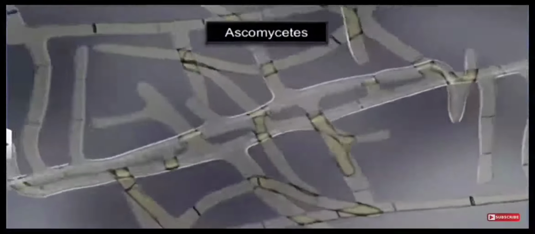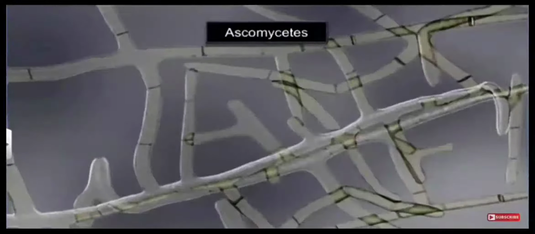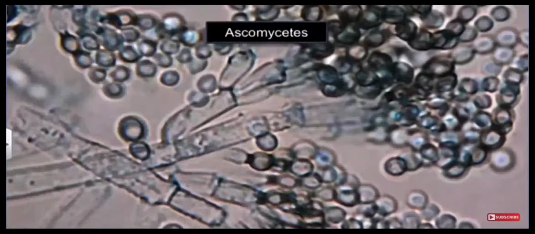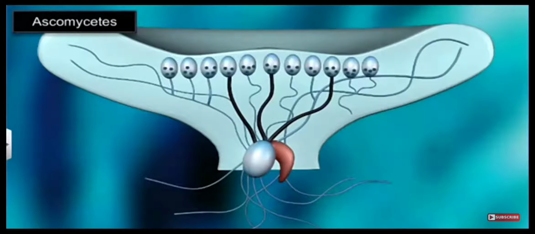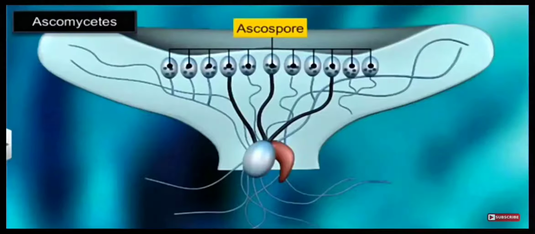The hyphae of Ascomycetes are septate and branched. Asexual reproduction is with the help of conidia, which are liberated into the air, whereas sexual reproduction is in specific structures called asci.